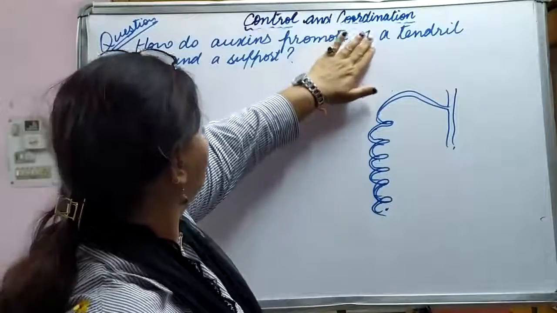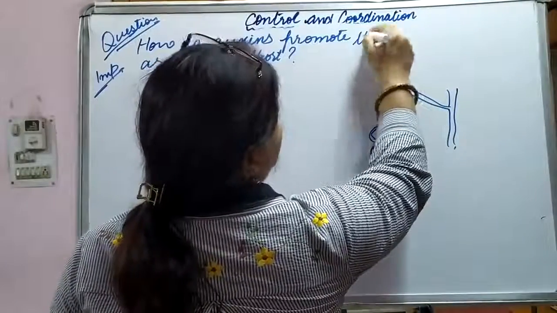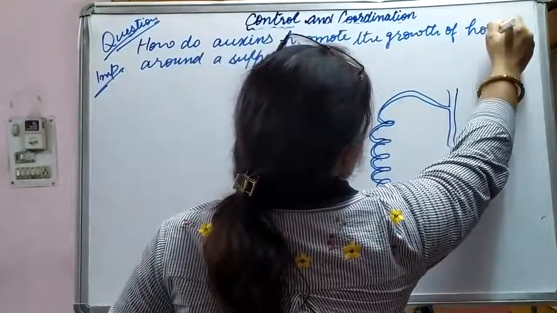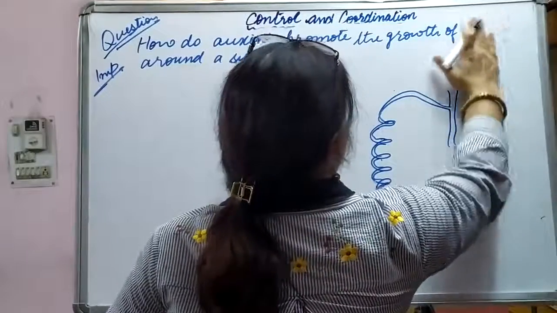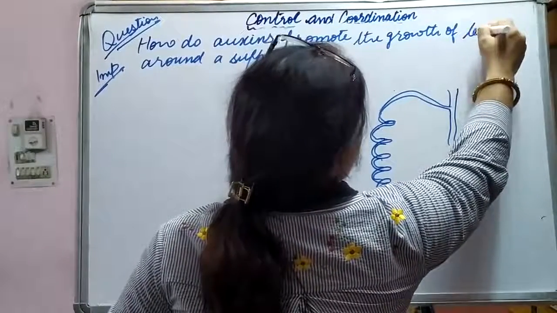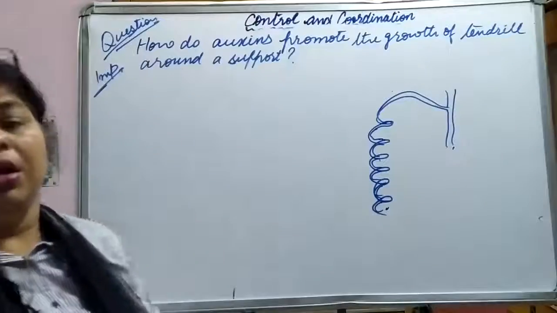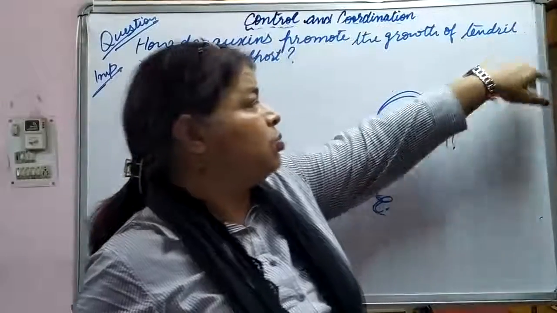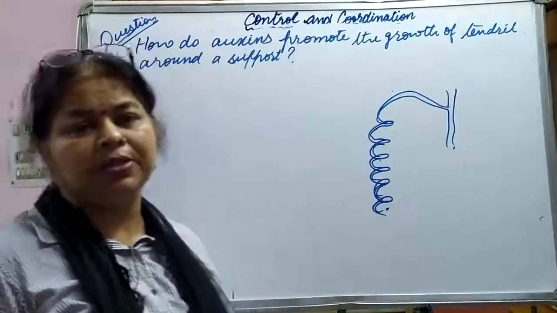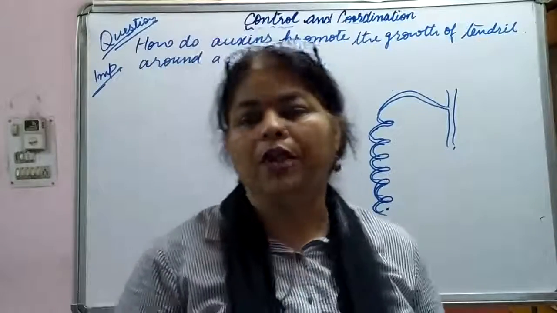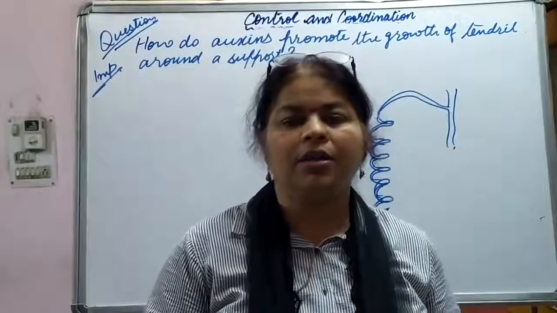the growth of tendril around a support. So how does it happen? See, what happens actually? Auxins are growth supporters, as you know about this. Okay, so when a tendril comes in contact